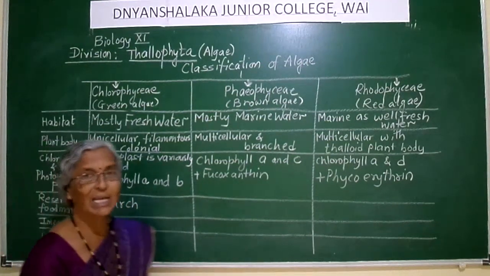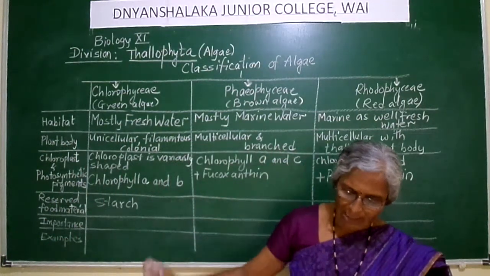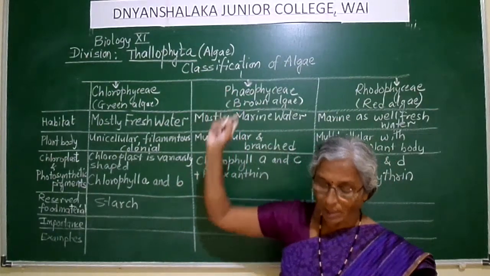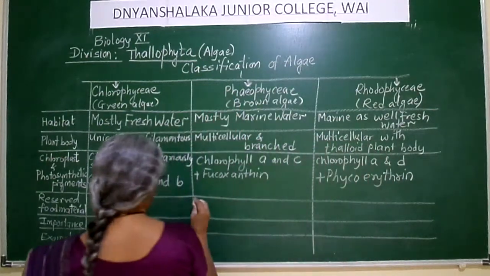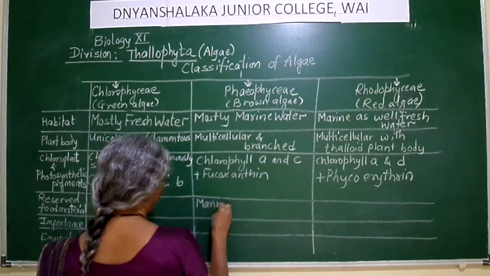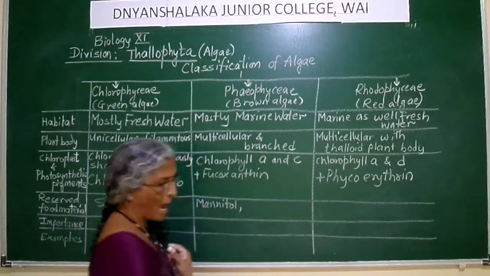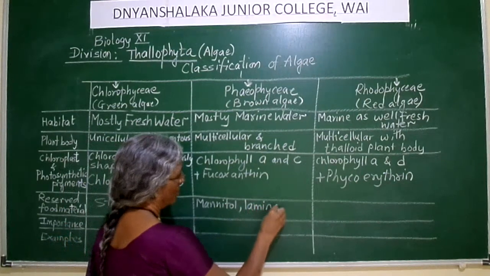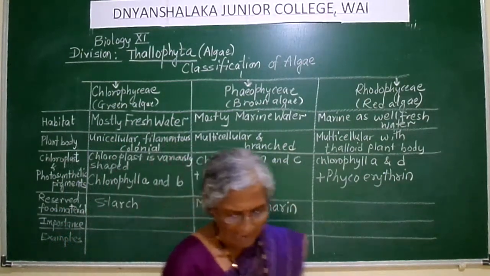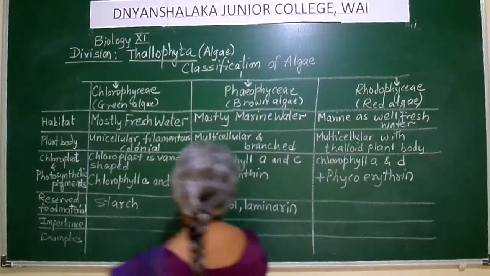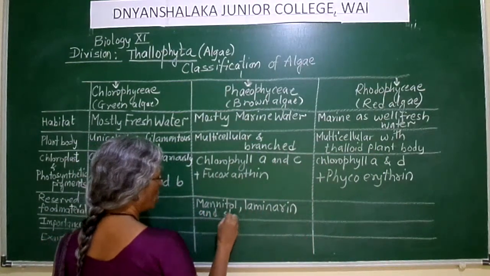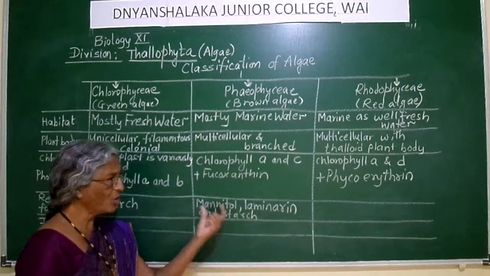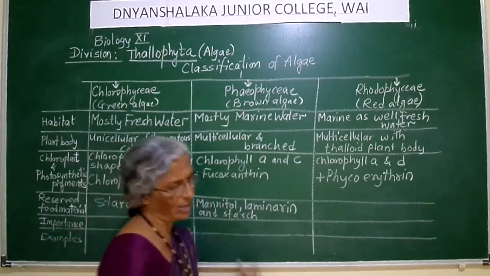In case of the Phaeophyceae members, the reserved food material is mannitol, laminarin and starch.